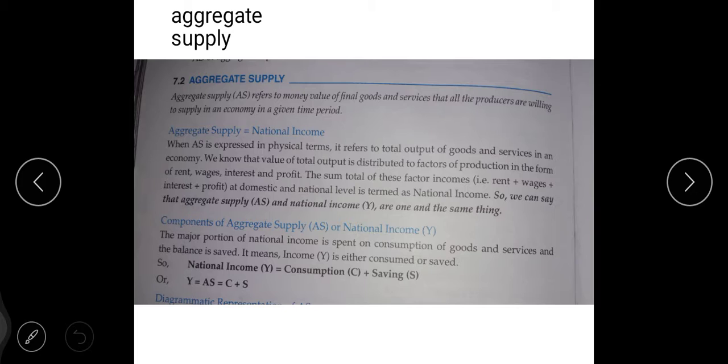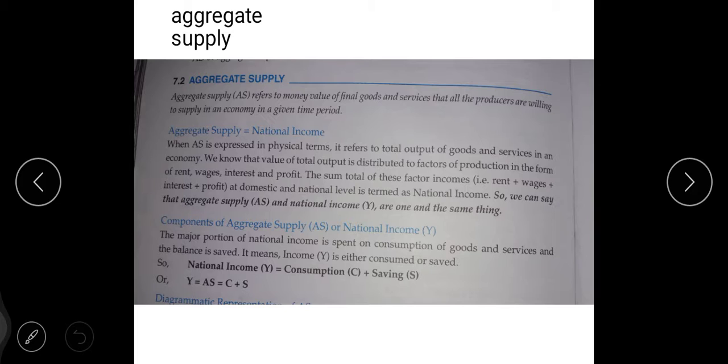So producers are producing goods and services for the common people. Once the producers have produced the goods and services, they will supply them to the common people. Common people means the public, which is utilizing the goods and services in a given time period. Given time period means your accounting year, okay, 1 year.